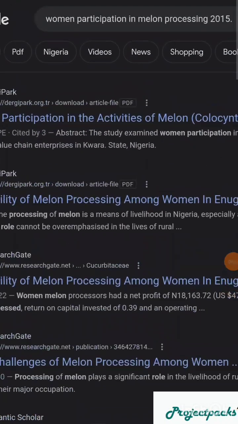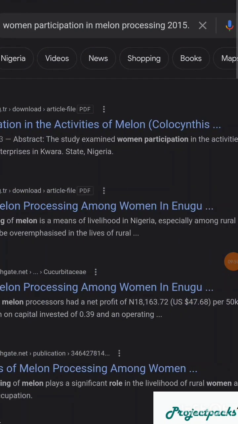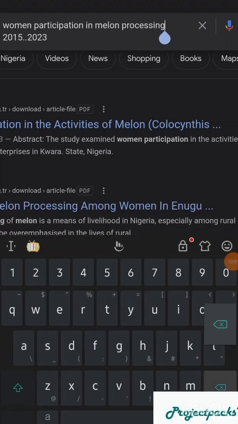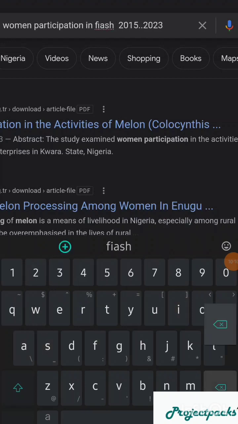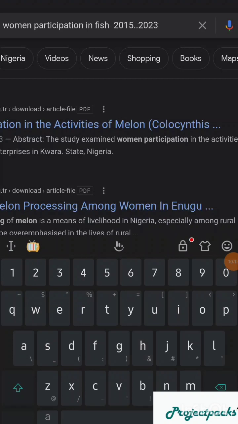If it is women participation in melon processing, it might not be melon processing. It might be fish farming, fish processing, yam production, maize production, potato production, or watermelon. It might be just as much as possible. Just find your way. You can even add undergraduate project topic or undergraduate thesis to women participation, so that you can have as many results as possible. That's how to get that.